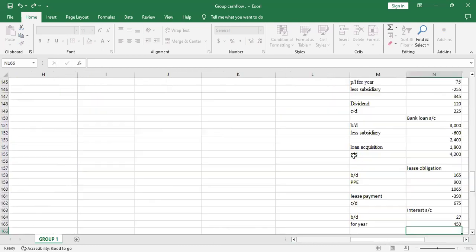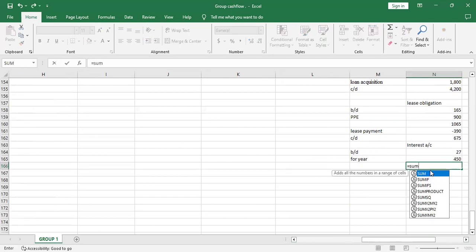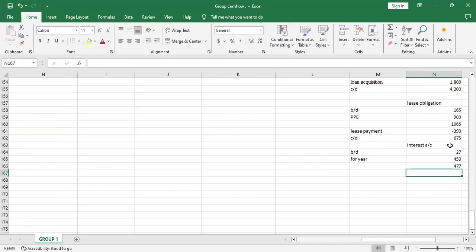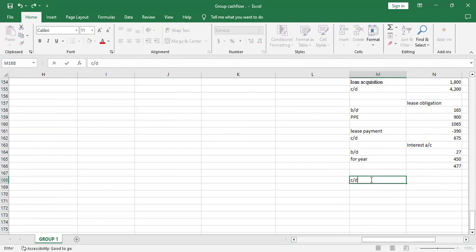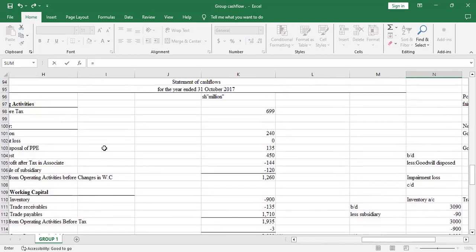It was 450. So I'll add it back, then I'll sum these two, and I compare with the closing balance. So it's 477. Then what was the carry down balance? I think it was 21. Let me see.